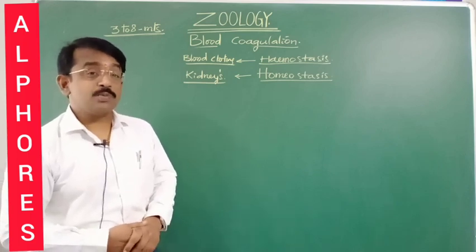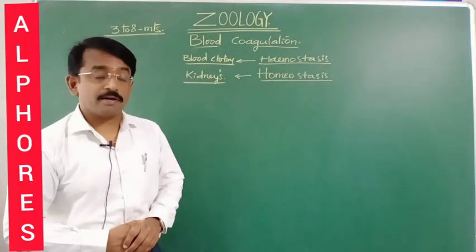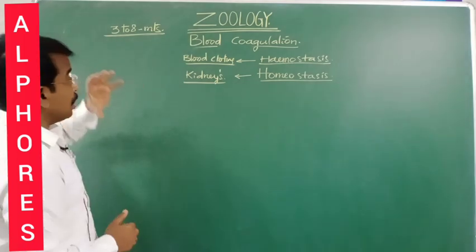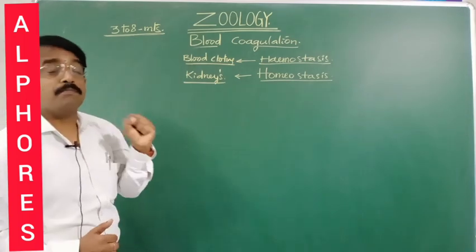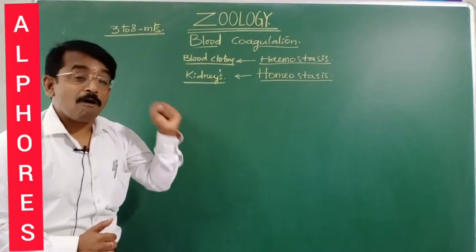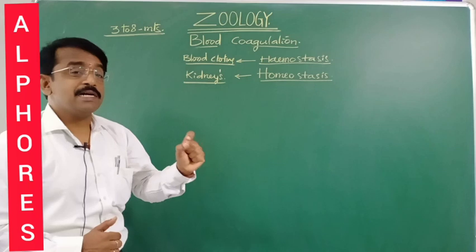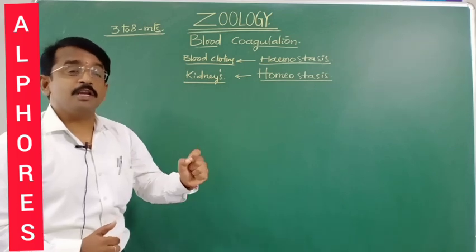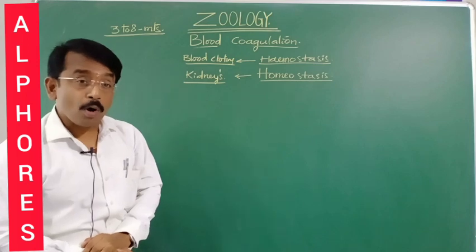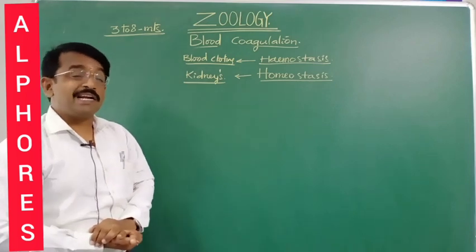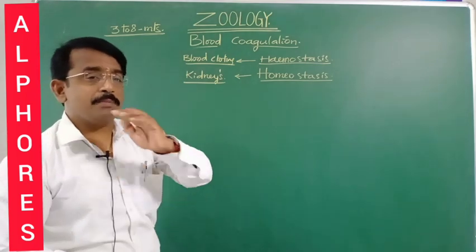Generally, this is what is named the loss of blood. But according to the intensity of the wound or injury, the blood clots, that is, the fluid converts into jelly-like, which is named blood coagulation. Otherwise, what happens? It results in the loss of blood.